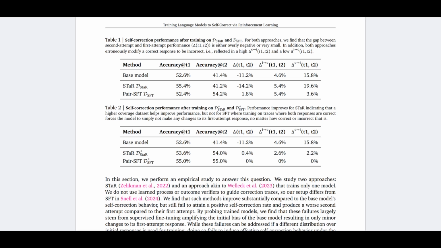Then it corrected something that shouldn't be corrected. And when there are mistakes, it didn't really correct them sometimes. So this is kind of similar to the model trained on the STaR dataset. So the model trained with the STaR method doesn't really instill self-correction, but rather improves the first round accuracy. Okay.